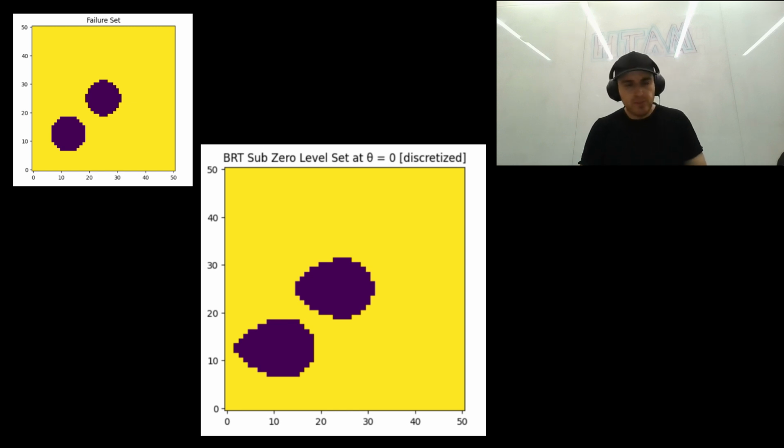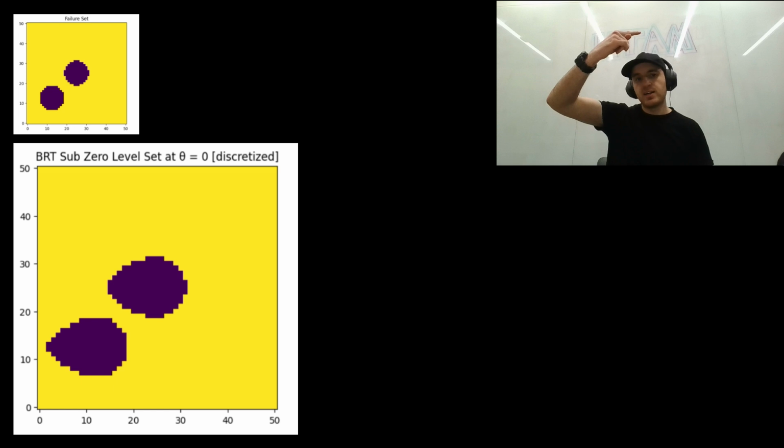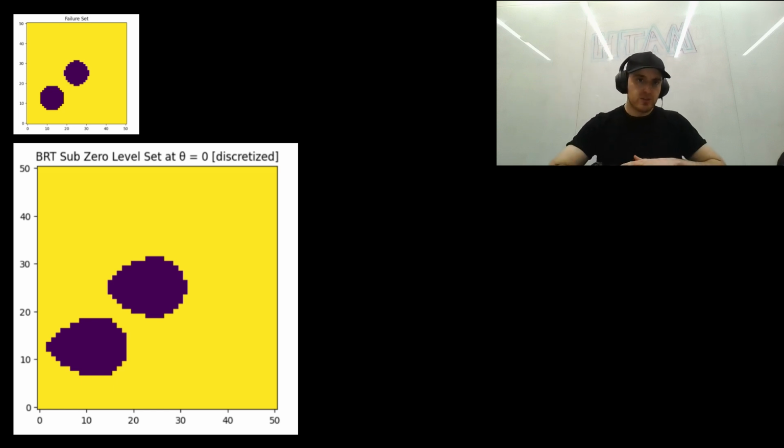Okay, so the original BRT is three-dimensional, like we said. Remember, it's position, x, y, and then heading angle would be our third axis. So we're viewing a two-dimensional cross-section here at theta equals 0. And if we sliced at another angle, like theta equals pi, for instance, we might see slightly different contours.